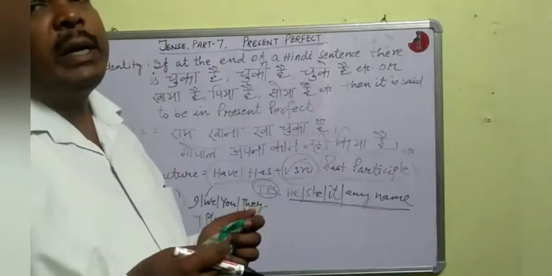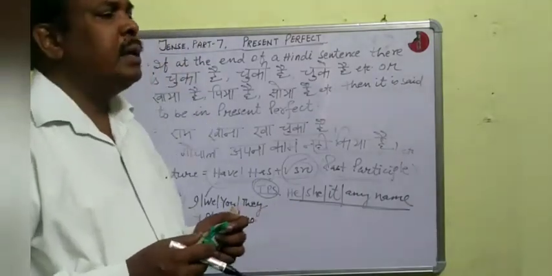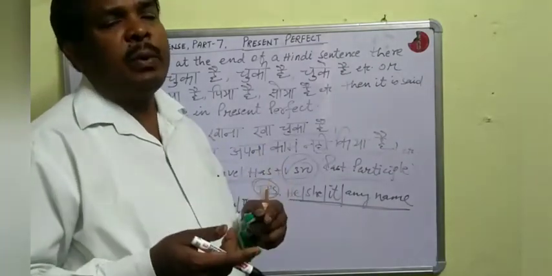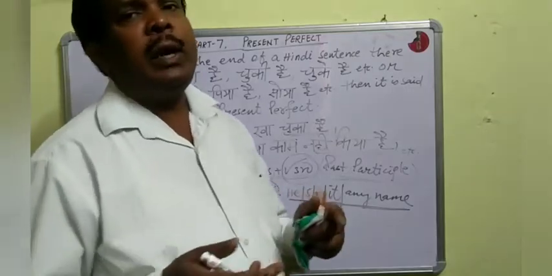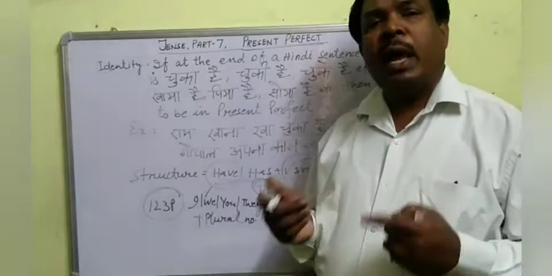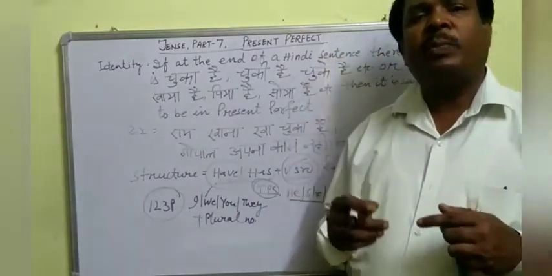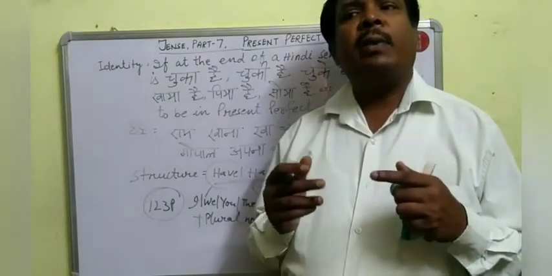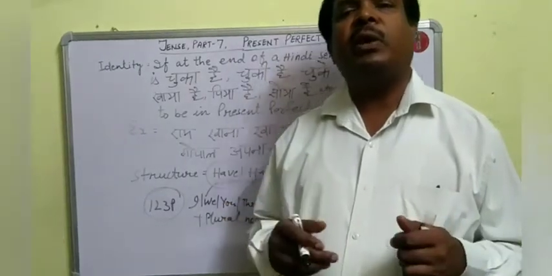And in interrogative, we shall use have or has plus subject plus third form of verb plus object. And in interrogative negative, we shall use have or has plus subject plus not plus third form of verb plus object, or we can use have or has plus not plus subject plus third form of verb plus object.